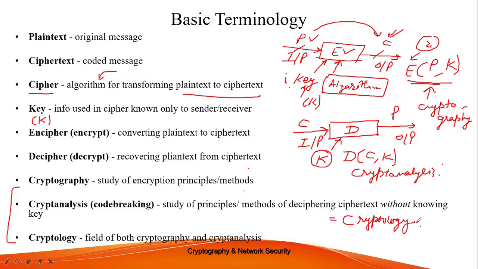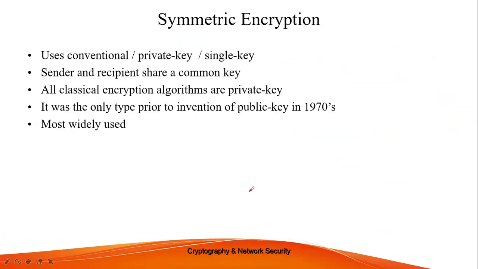I told you that there are two kinds of encryption. One is called symmetric, and second is asymmetric. We will first of all discuss symmetric encryption, or the symmetric cipher model. Now we are focusing on our next topic in cryptography, the basic topic called symmetric encryption. Symmetric makes use of a common key.